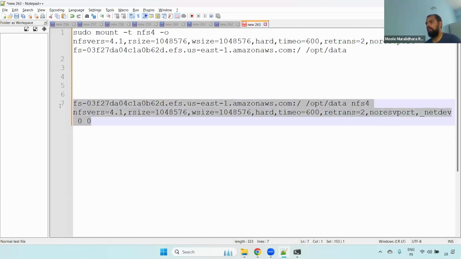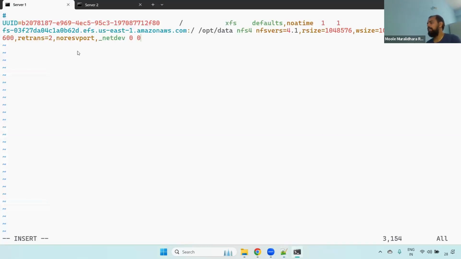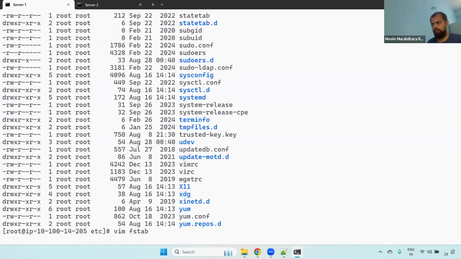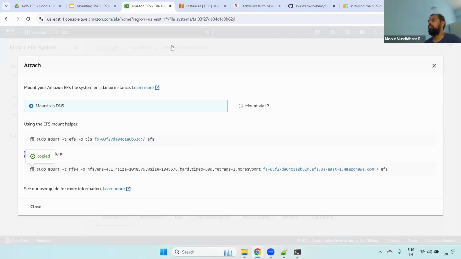Now what you have to do is copy this one and paste it here. Now what will happen once we declare it here? Even if you reboot the server, nothing will happen to it. It means it will still be mounted. It is the same as for EBS: we added a new volume to the EC2 instance and then updated the fstab, so next time if you reboot, the mount won't be deleted. Fine. Now I have updated here. Again, I need to do the mount part. Go here, copy this one.